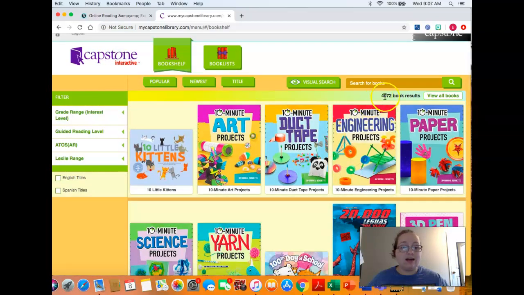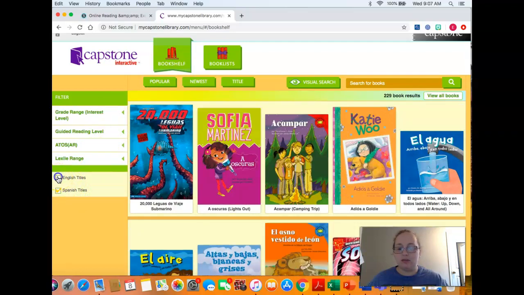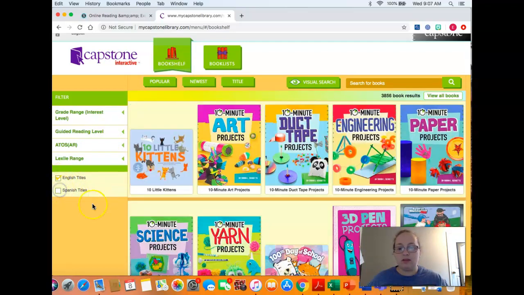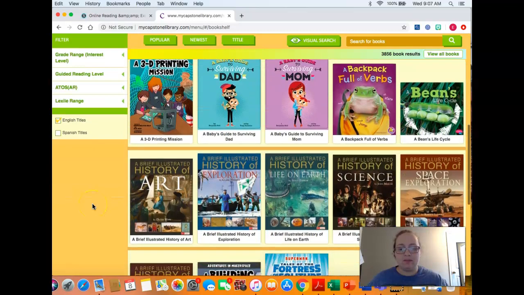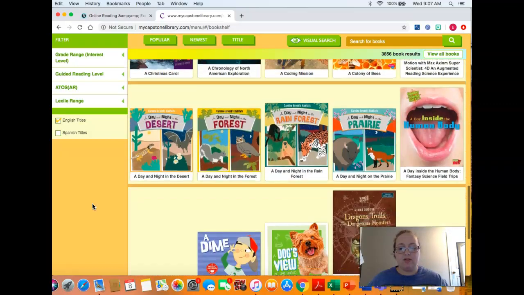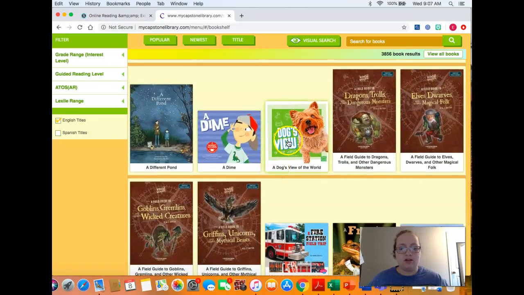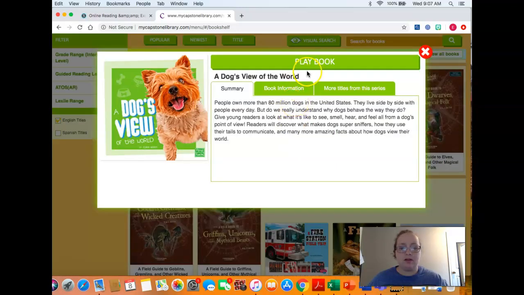It has 4,072 books, okay? You will not get tired of reading on here. You can do your reading level. They're in English and in Spanish, which is a great opportunity. And there are so many neat books. These are all, let's just look at dogs because you know how I love dogs. So we're going to play the book.